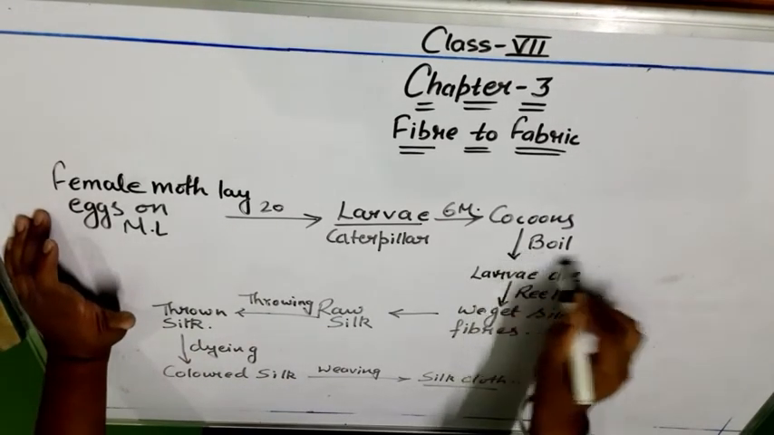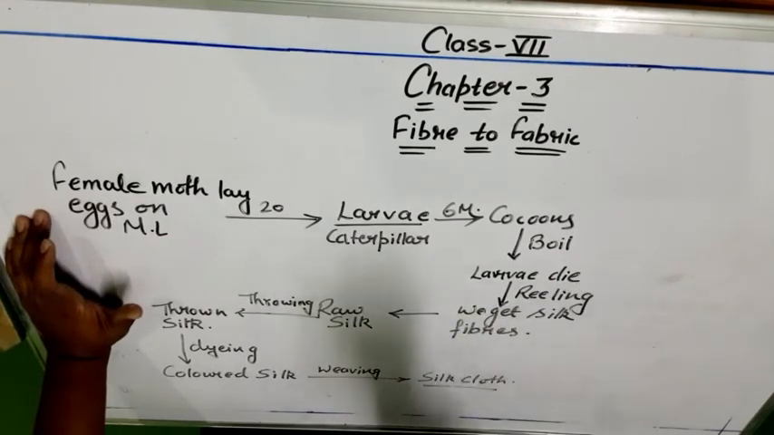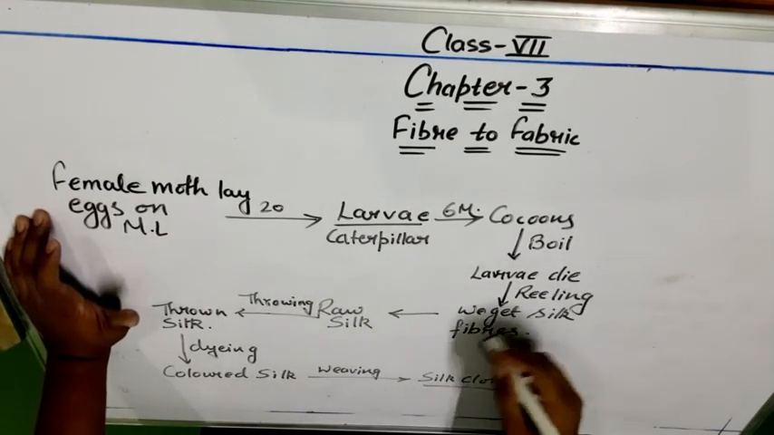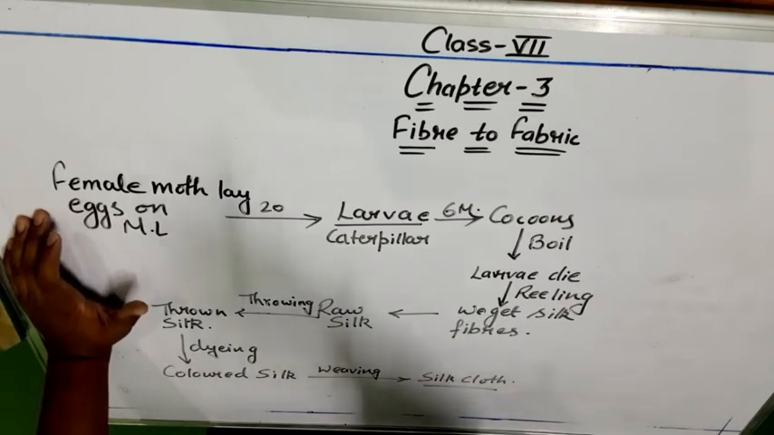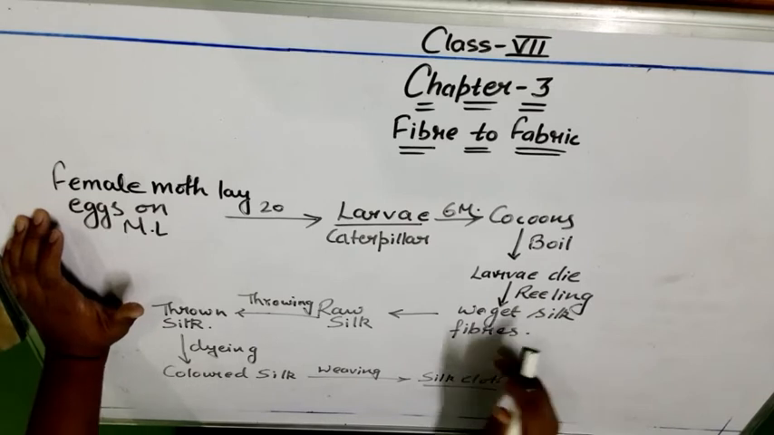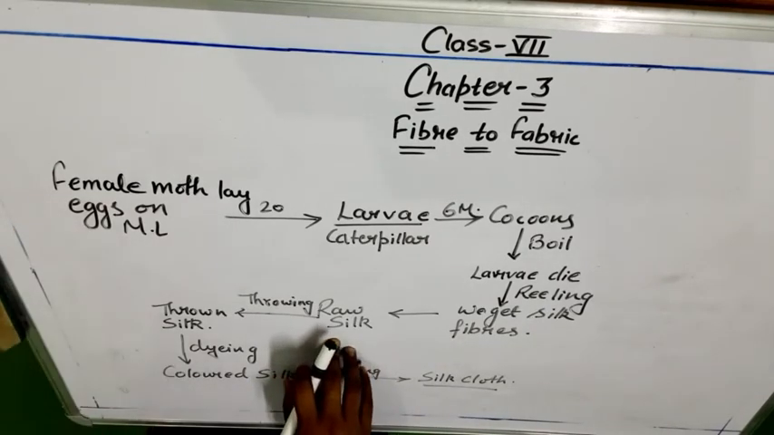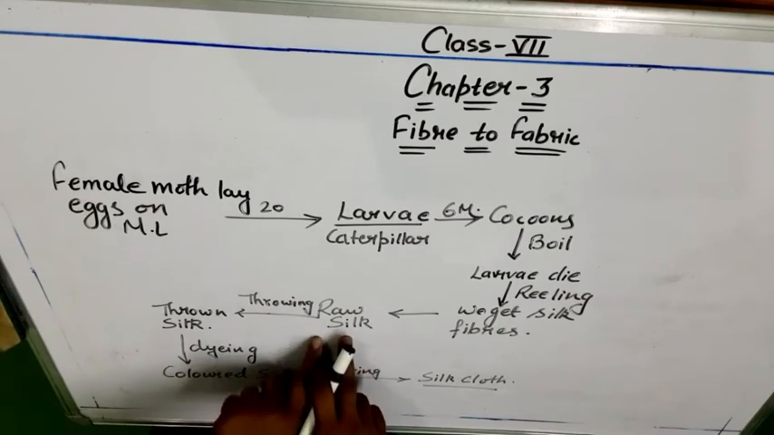So after boiling, the larva inside the cocoon dies. When the larva inside the cocoon is dead, we have to reel it so that we can get the silk fibers. So after reeling we get the silk fibers, in the form of raw silk. We have studied three different categories of silk, that is raw, spun and nail silk. So we have got the raw silk.